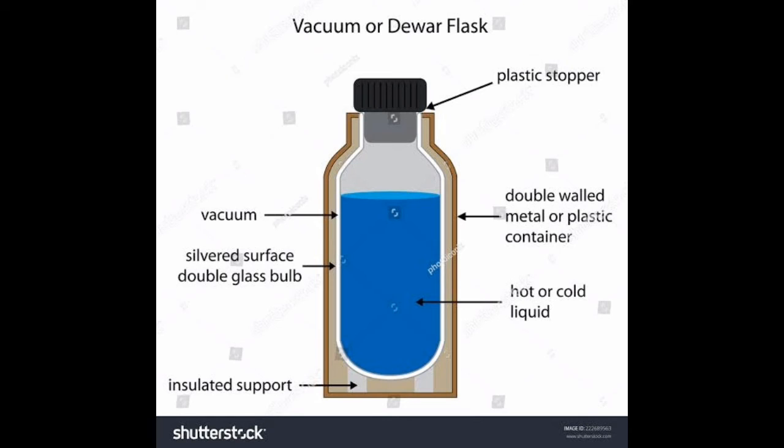Okay, so for conduction and convection, I already told you that a medium is required, and there is no medium between the two layers of the bottle. And since radiation does not require a medium, this is also stopped because the walls of the evacuated region are silver polished. Okay, so if the flask contains cool liquid, then the outer silver polished layer also reflects external heat away and does not let it flow into the inner core, so the liquid you kept, hot or cold, stays as it is, and heat does not flow outside of the flask by conduction, convection or radiation.